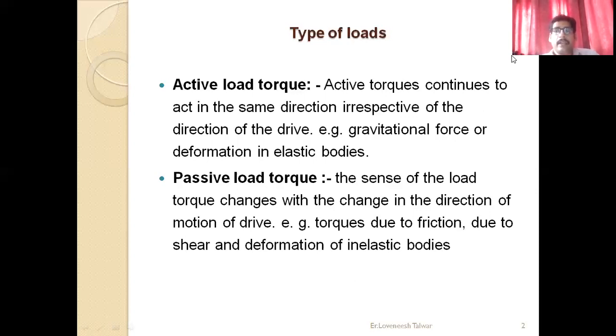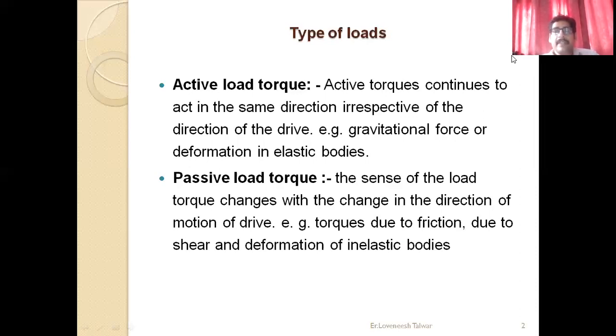On the other hand, we have passive load torque, where the direction of the load changes according to the direction of the drive system. The sense of the load torque changes with the direction of motion of the drive, and this is known as passive load torque. For example, torque due to friction, torque due to shear and deformation in elastic bodies.